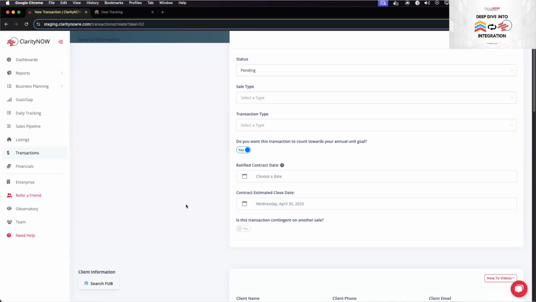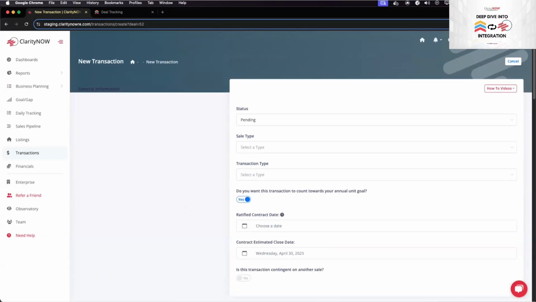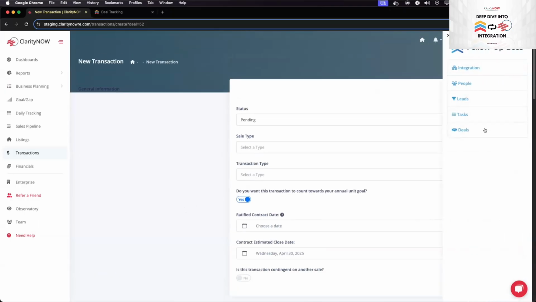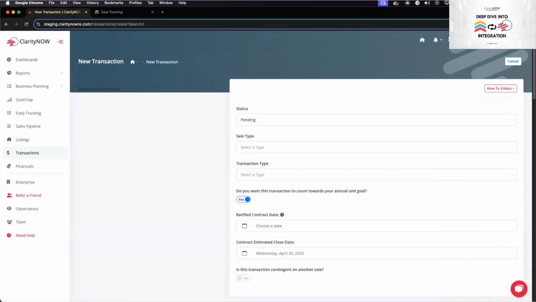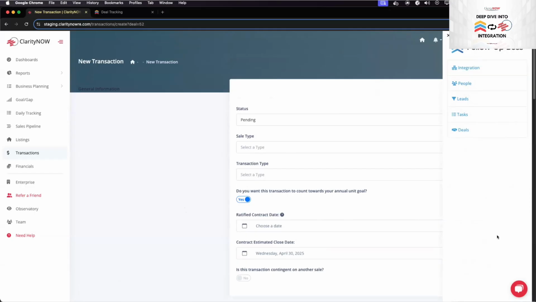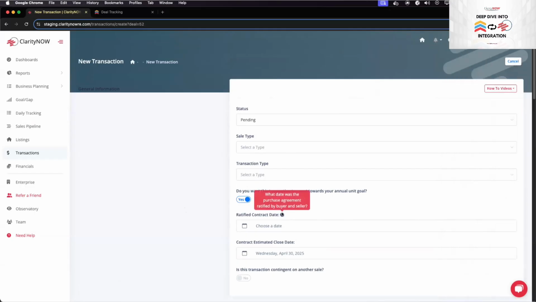There's a manual way. We've also given you the tools to be able to view those and integrate those into our system as well. I think that's it for the tools. This is a big one that I think a lot of people miss, that there is this ability here with the Follow Up Boss integration to sidebar. You're totally right. I think you're spot on that. I forget it too.